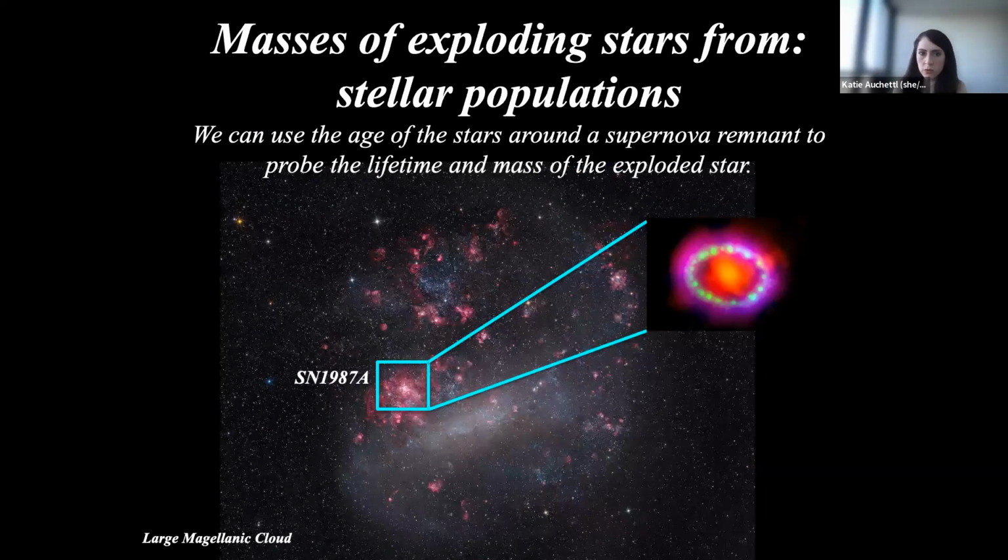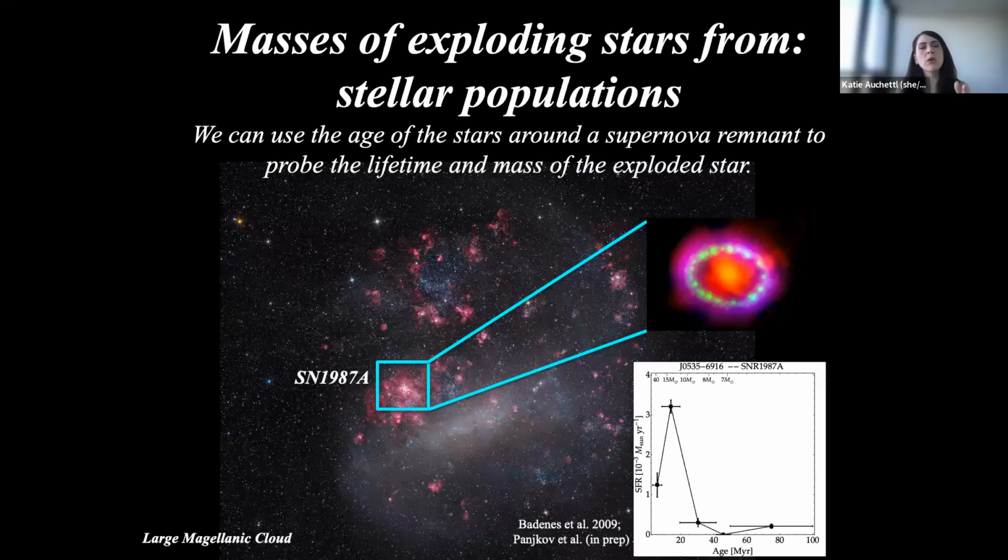Let's take supernova 1987A, one of the more famous supernova explosions. We can look at the star formation history, or the properties of the stars around that supernova itself. Here we have, as a function of age on the x-axis, and on the y-axis the star formation rate, so how much of that particular mass or age is observed. We find that this supernova explosion should have come from a progenitor of about 15 solar masses, and this is consistent with other observations that we see.